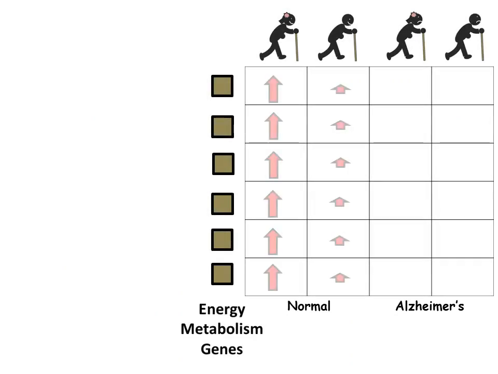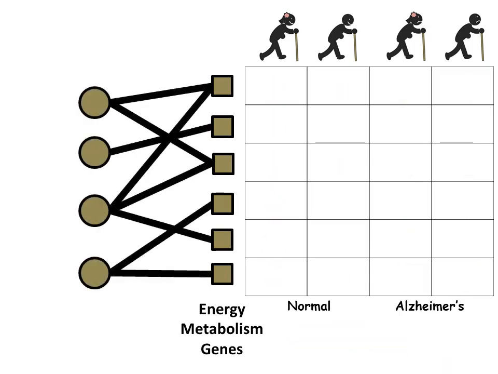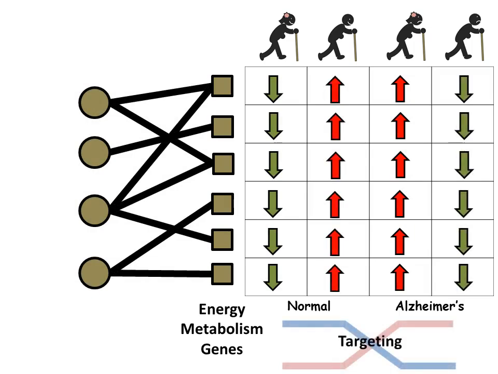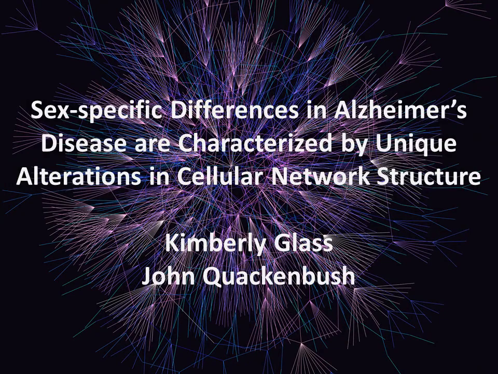Although energy metabolism genes are expressed at higher levels in normal females compared to males, there were no sex differences in Alzheimer's disease. However, in the transcriptional programs, we saw increased targeting of these genes in females and a decrease in males. When we looked at what might be driving these changes, we found a number of transcription factors that respond to hormones that appear to be most responsible for the differences. It's exactly what we might have expected to find, but we couldn't have without knowing the networks driving the transcriptional programs of these cells.